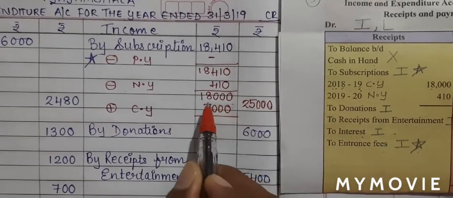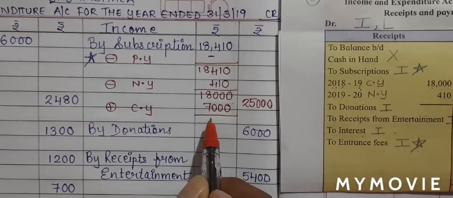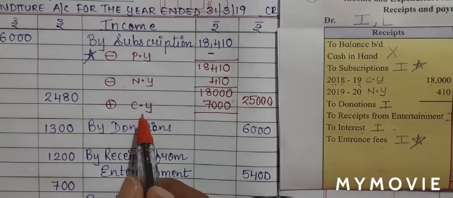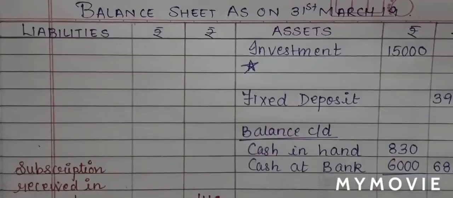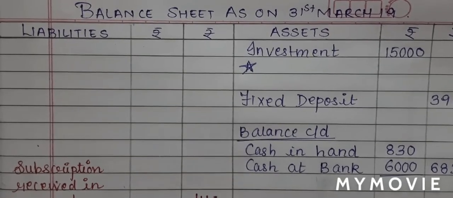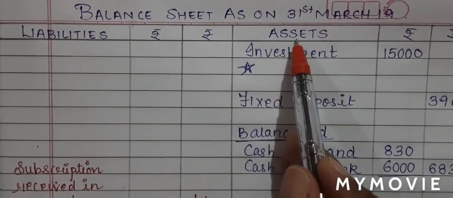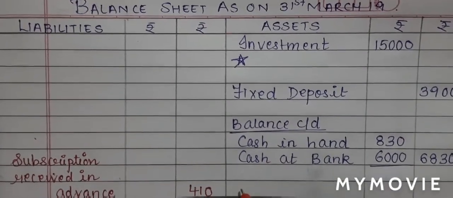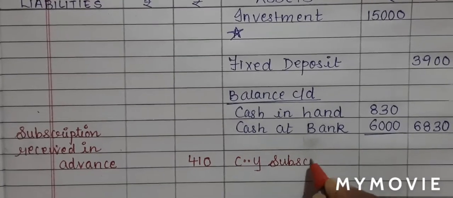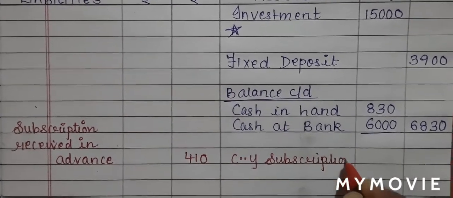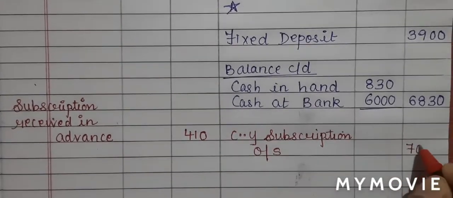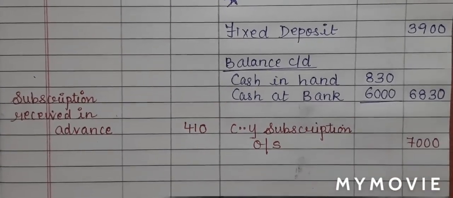So this is my current year subscription, which is outstanding. So this is my first effect for current year subscription. My second effect for current year subscription will be on the asset side, since it is an income. So I will write current year subscription outstanding, and my amount will be 7,000 in the outer column.